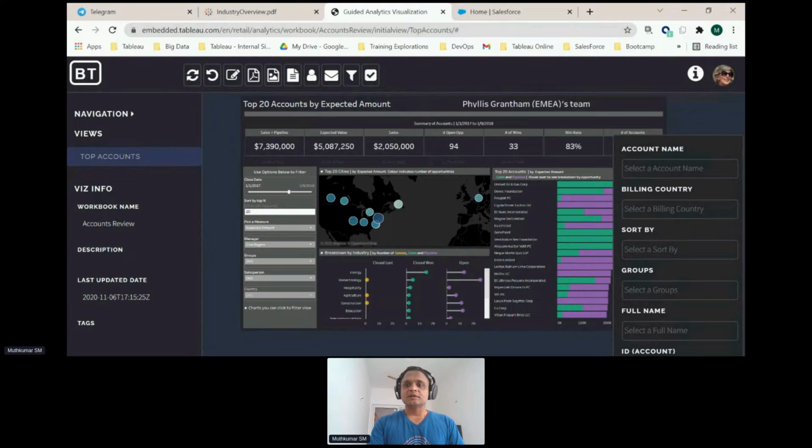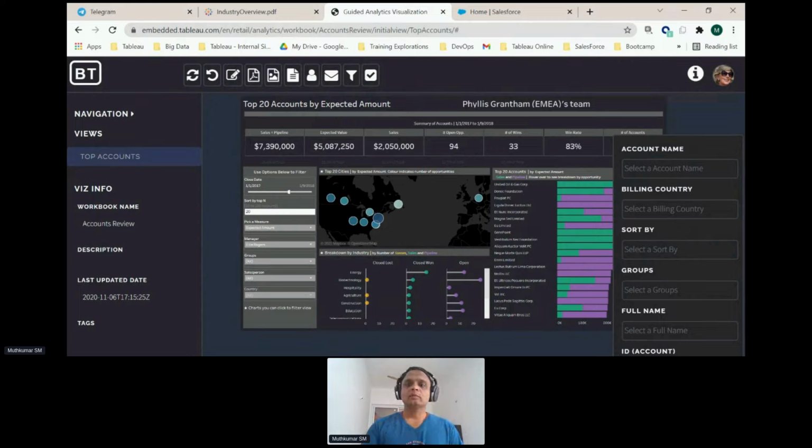Let's say I want to choose a specific account, or select a billing country, etc. I want this dynamic filter selection to be passed to the Tableau dashboard, and the values adjusted accordingly based on the filters I've chosen. If I want that level of granularity from my portal application onto Tableau, then I would need a bidirectional communication between Tableau and the portal.